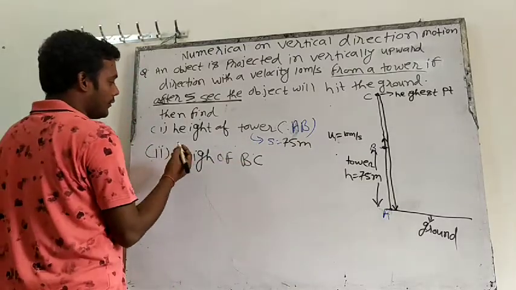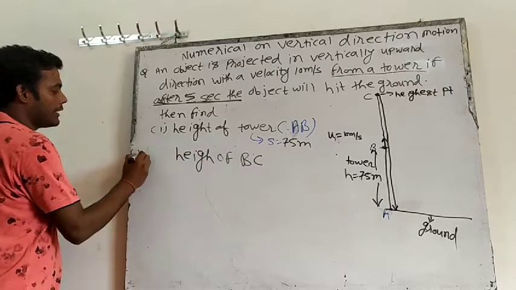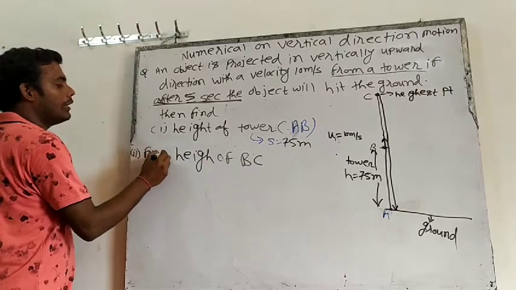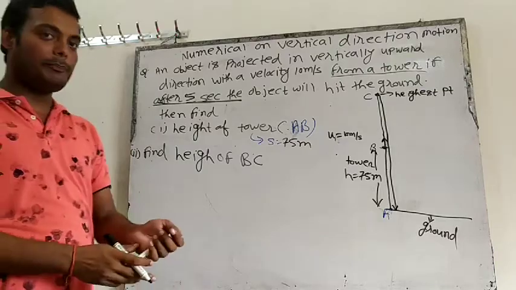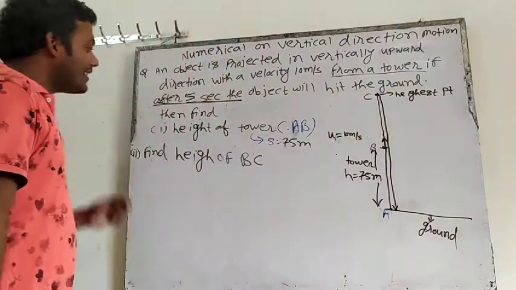I write it like this: the second question is find the height of BC. So this is BC.